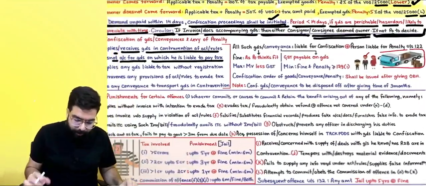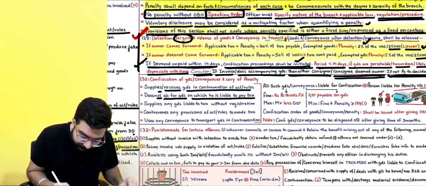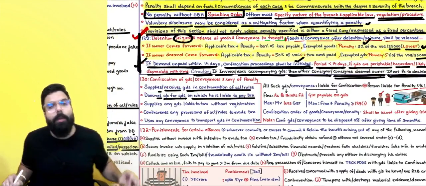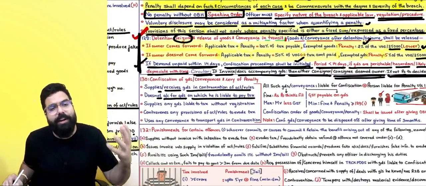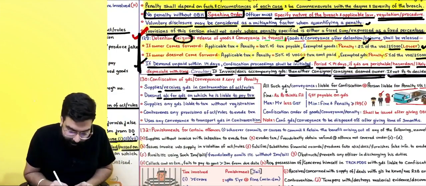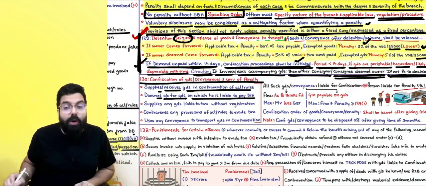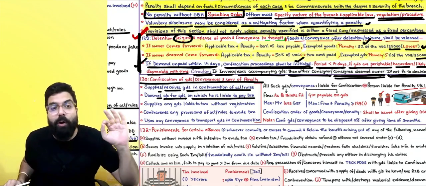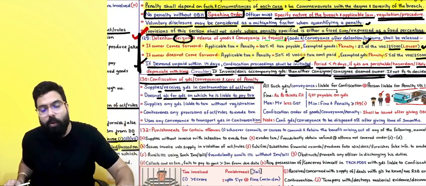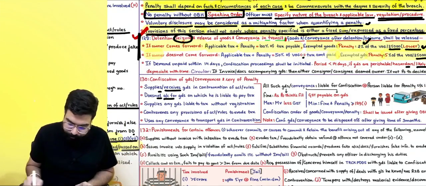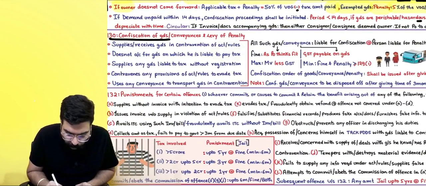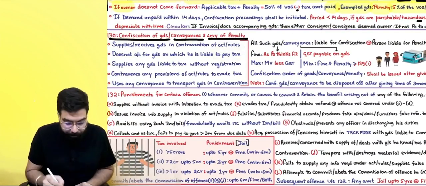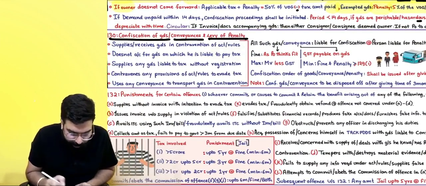Okay, sir, done. Now, Section 129 told about detention and seizure. Section 130 talks about confiscation, when your goods will be confiscated. Confiscated means the ownership will be taken over by the government. Confiscation of goods, conveyance and levy of penalty. What are the cases when your goods can be confiscated?